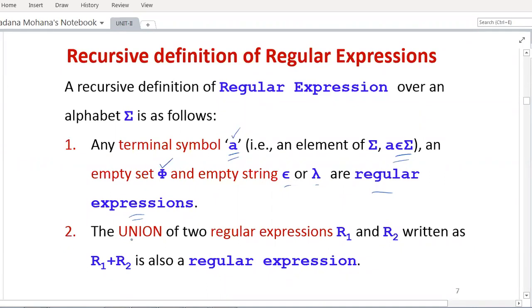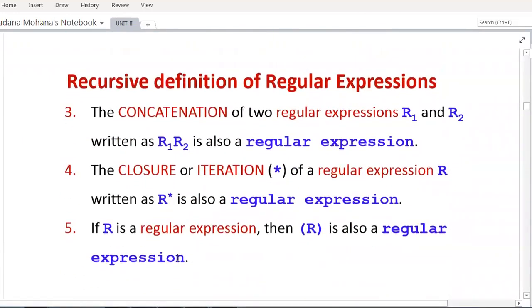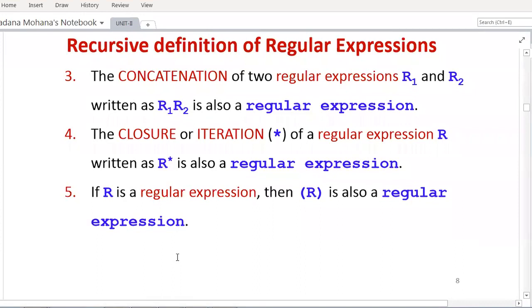Then coming to the second rule, the union of two regular expressions. Let us say R1 and R2 are two regular expressions. Then the union of R1 and R2 is written as R1 plus R2. So in a regular expression, the union symbol is replaced by plus, which is nothing but union. So it is also a regular expression. Then coming to the third rule, the concatenation of two regular expressions R1 and R2 is written as R1 R2 with no space, and concatenation is also a regular expression.